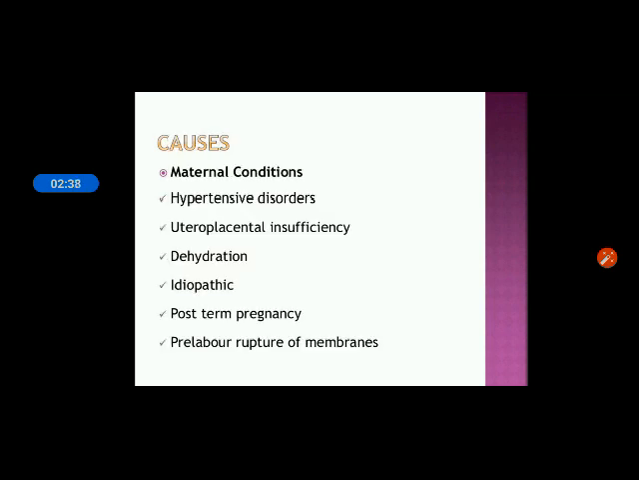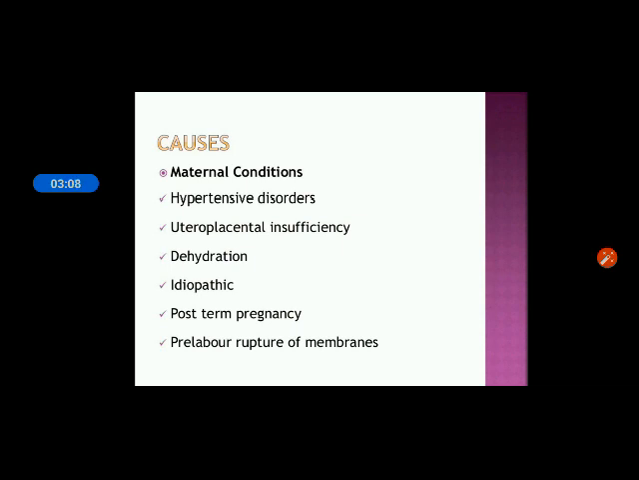The next is causes. Among maternal conditions, the first one is hypertensive disorders. In hypertensive disorder there is interference with proper blood circulation, which means there will be no proper blood circulation from the mother to the placenta. So it will create difficulty, and impairment is caused in the production of the amniotic fluid, and that will lead to the oligohydramnios condition.